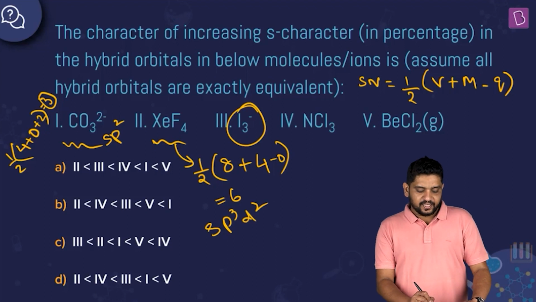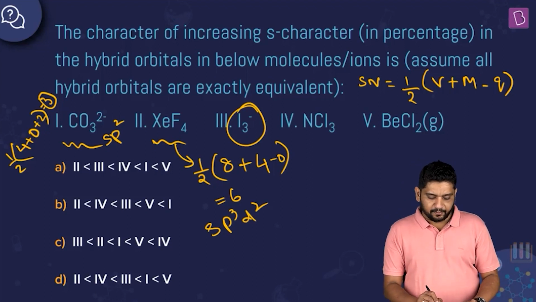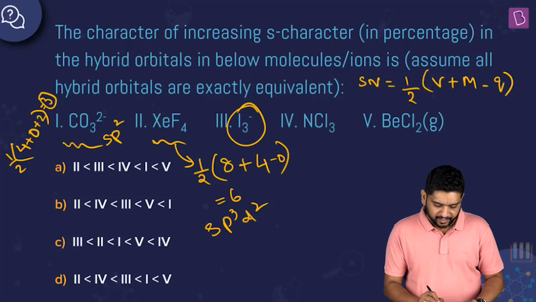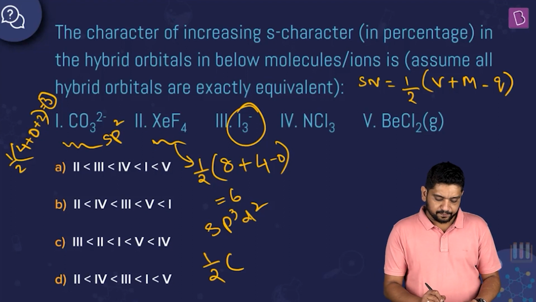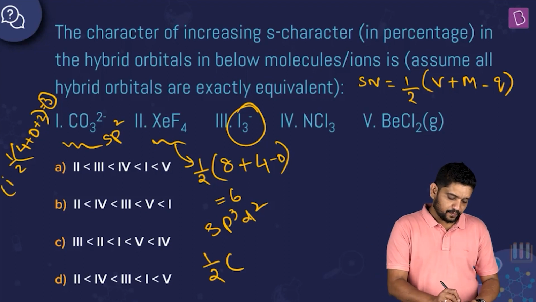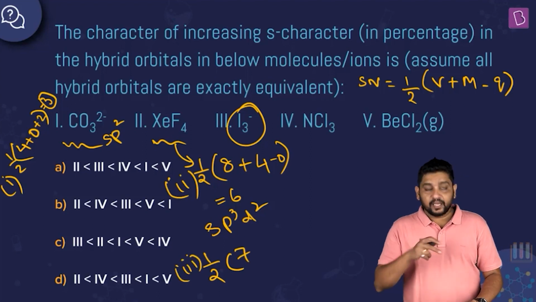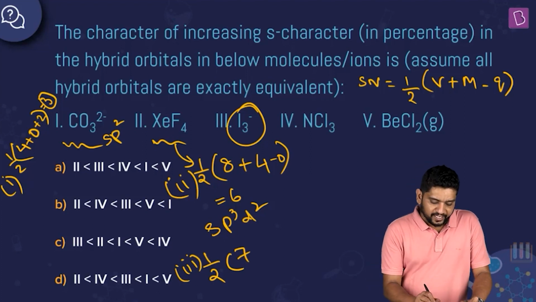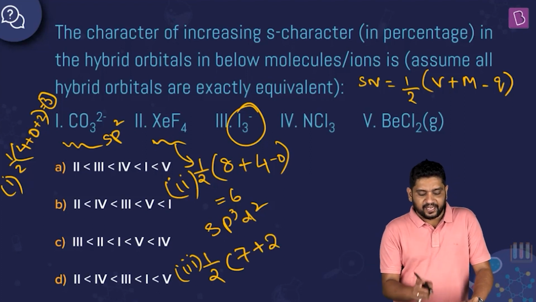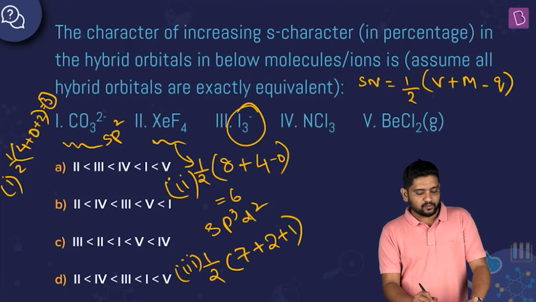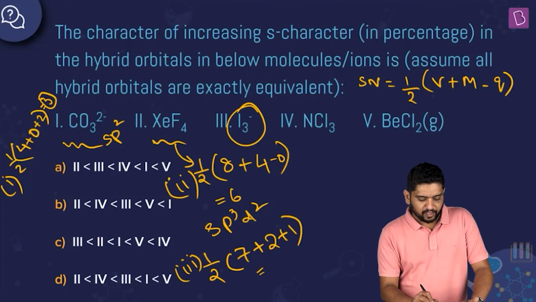Now I3 minus. I3 minus would mean that iodine is the central atom on which two other iodine atoms are attached. Iodine is, of course, a halogen, and in halogen you will be having 7 valence shell electrons, and then other than my central iodine atom, there are 2 iodine atoms that are attached, so plus 2 and minus 1, so minus minus will become plus. So 7 plus 2 plus 1 is what? 10 divided by 2 is 5. So this is sp3d hybridization.